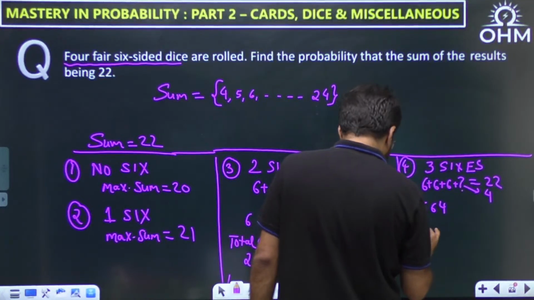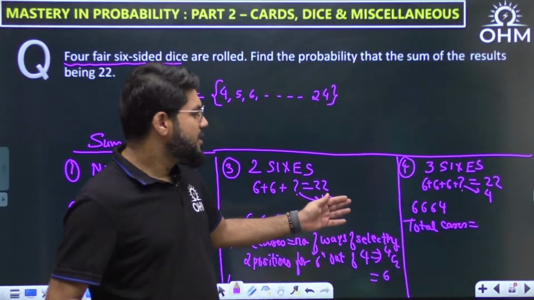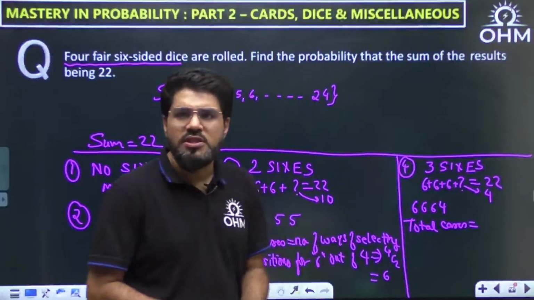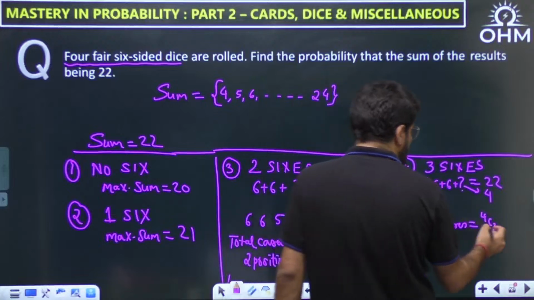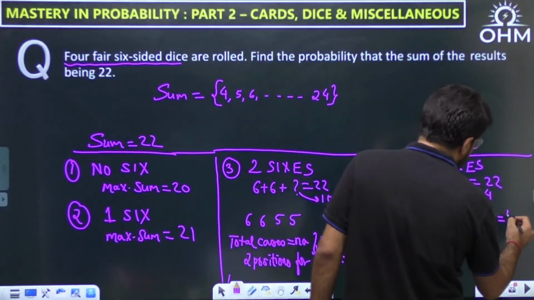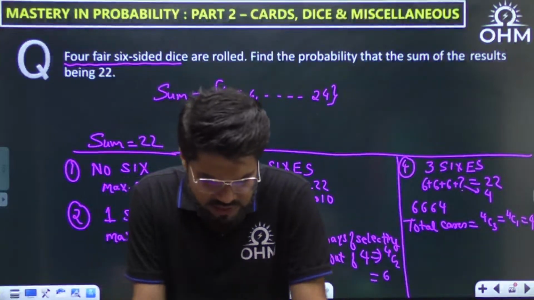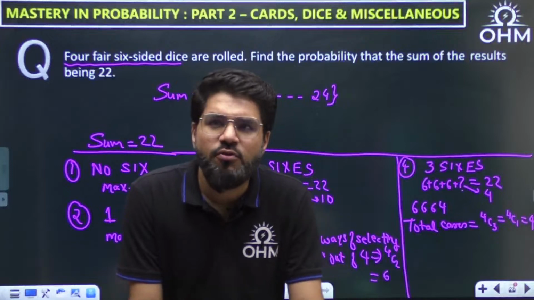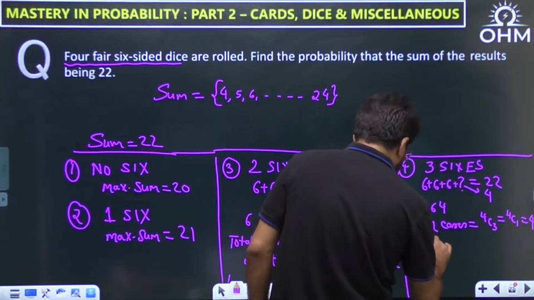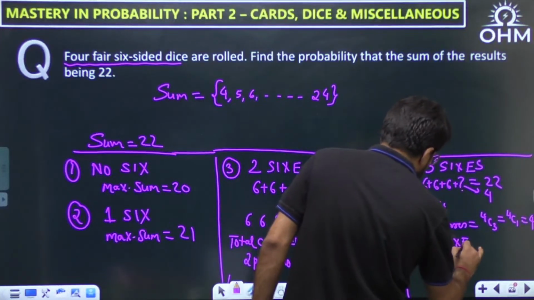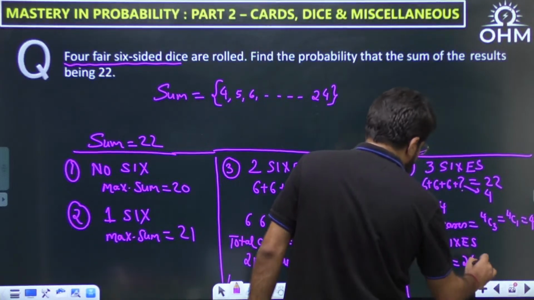How many total cases? Again, let me not write down the entire theory. Here these 3 6's can be anywhere out of the 4 positions. So the total cases should be 4C3, selecting any 3 positions for the 6's out of 4. 4C3 is also equal to 4C1, and this is equal to 4. nC1 is equal to n always. Correct, dear? So this is 4 cases. Now, if you think about the next, all 4 6's, then your sum is straight away 24, which is not required.